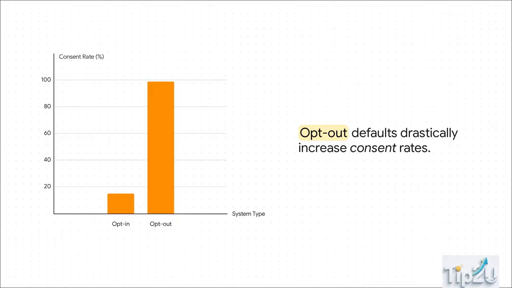In nations where you have to actively sign a form to opt in, consent rates hover around a pretty dismal 15%. But in nations with an opt-out default system, where you are automatically a donor unless you explicitly check a box to say no, consent rates absolutely skyrocket to over 99%. Nobody's freedom was taken away, but that simple choice of the default saves thousands and thousands of lives.